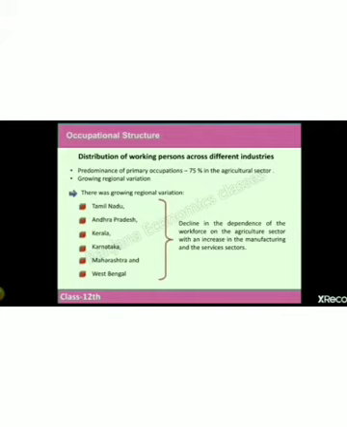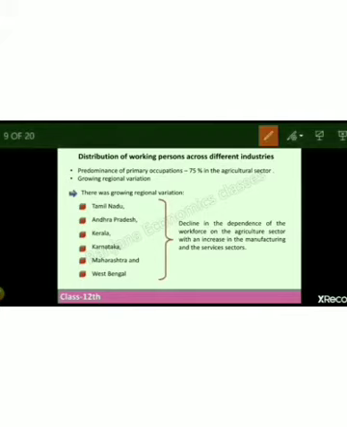So this is the area, yeah, 75% people were engaged in agriculture, and these are the areas where we actually saw that, like in Tamil Nadu, Andhra Pradesh, Kerala, Karnataka, Maharashtra, people were mainly found engaged in agriculture. But with time we saw that there had been a decline in the dependence of workforce on the agriculture sector with an increase in the manufacturing and service sector.